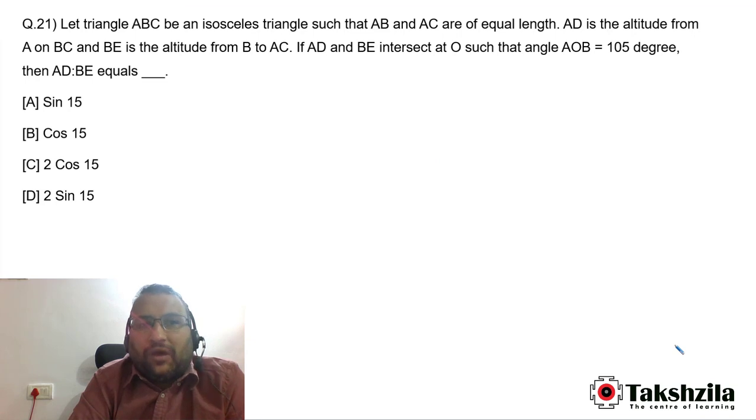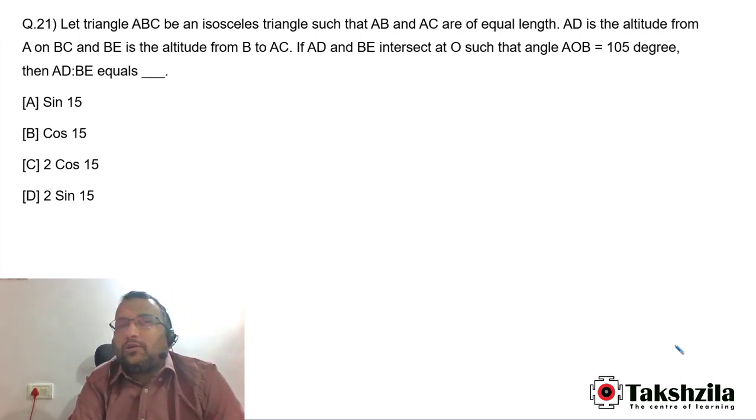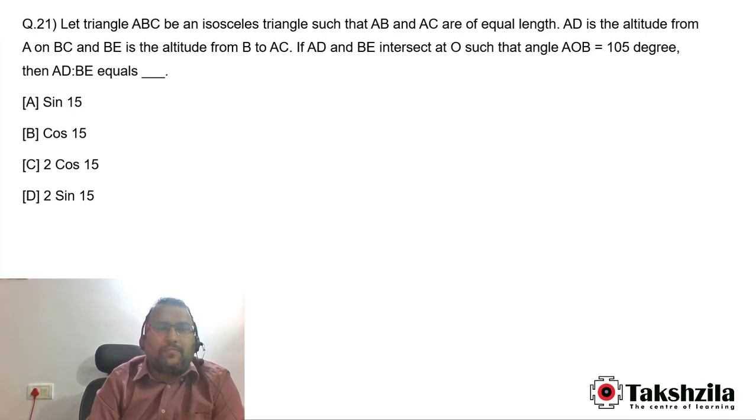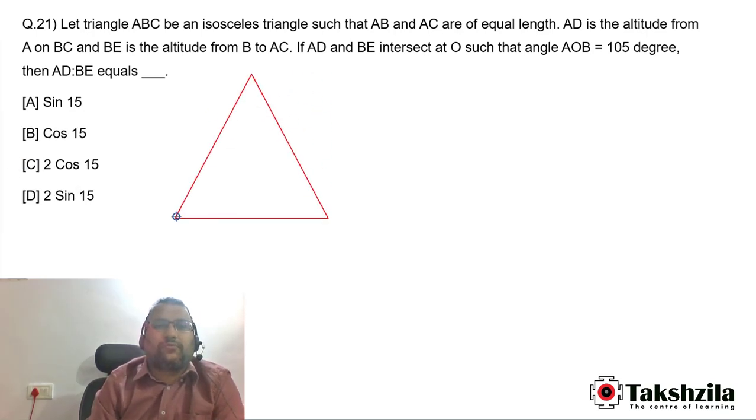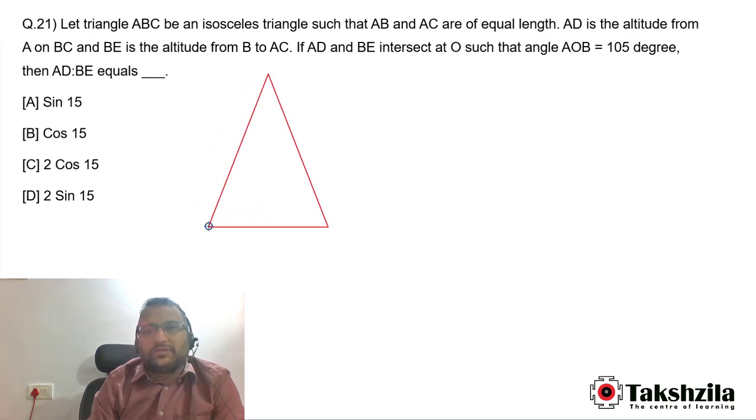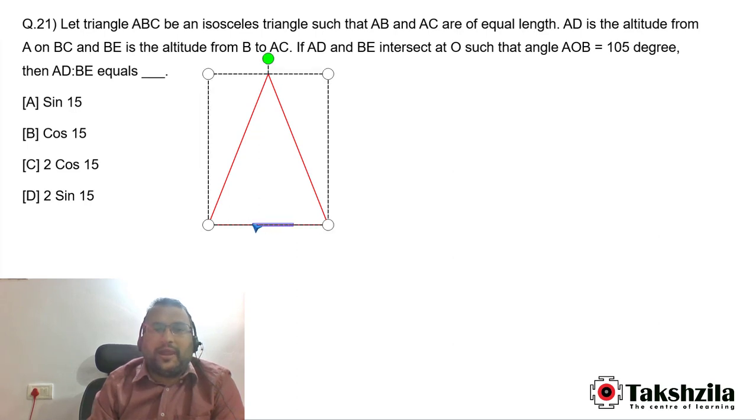Question number 21. Let triangle ABC be an isosceles triangle such that AB and AC are of equal length. AD is the altitude drawn from A on BC and BE is the altitude drawn from B to AC. तो यहाँ पे पहले हम डायग्राम ड्रॉ कर लेते हैं. Let's draw one isosceles triangle first of all. This is how the triangle will look like. Then this is triangle ABC.